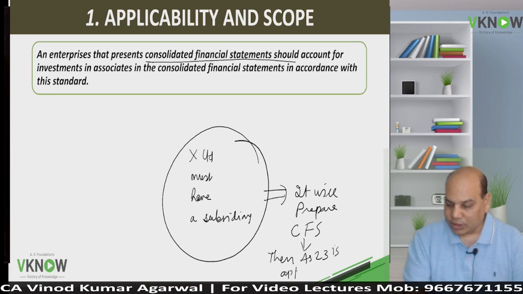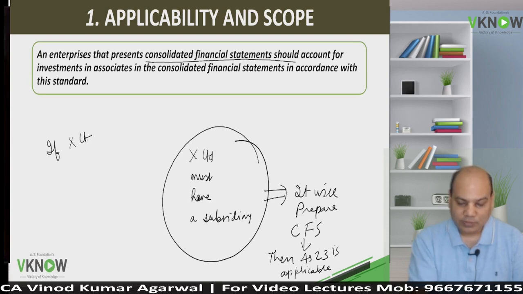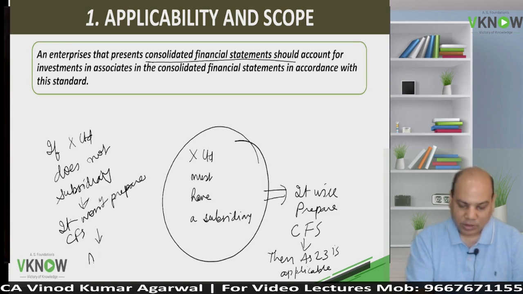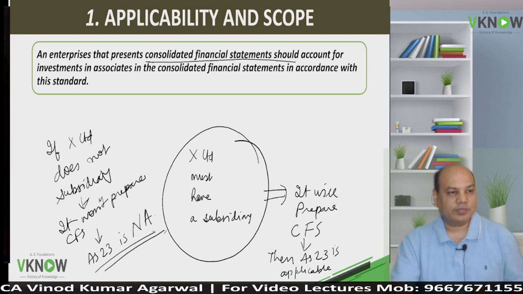Now your question can be, if X Limited does not have a subsidiary, then what? If X Limited does not have a subsidiary, it won't prepare CFS. Then what? AS23 is not applicable.